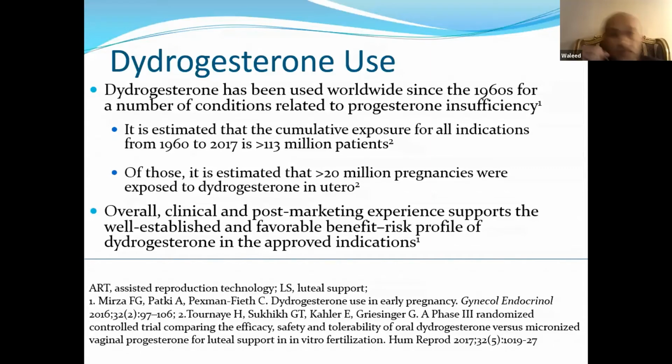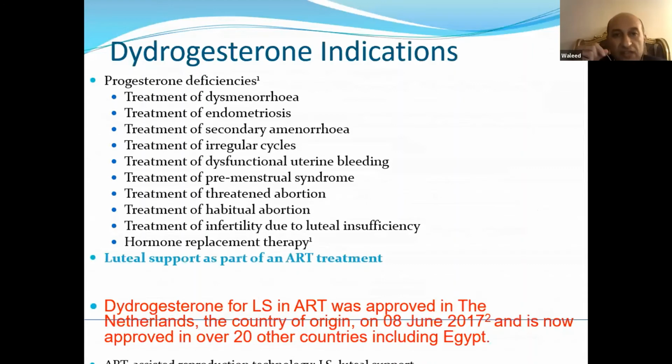Of those, it is estimated that more than 20 million pregnancies were exposed to dydrogesterone, which means that it is totally safe. It can be used for luteal phase support, dysmenorrhea, treatment of endometriosis, secondary amenorrhea, irregular cycles, dysfunctional uterine bleeding, premenstrual syndrome, threatened abortion, habitual abortion, infertility, and hormone replacement therapy.